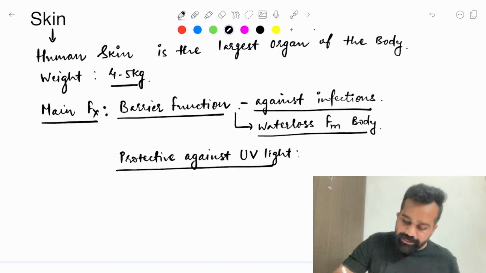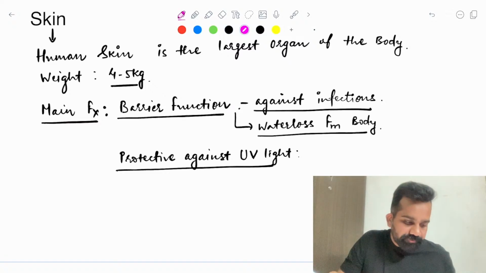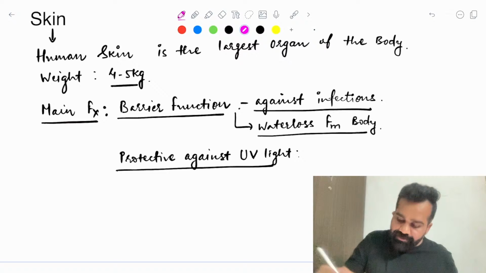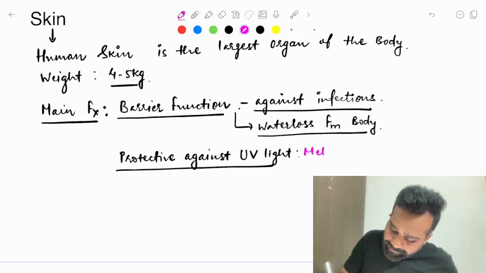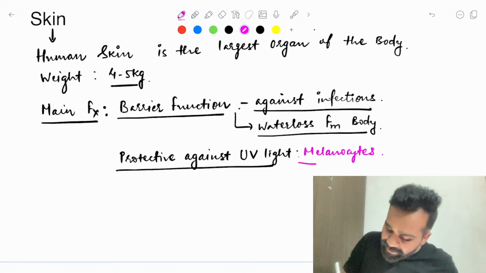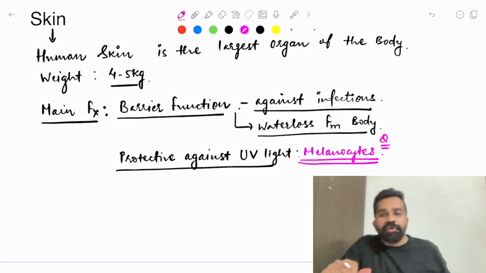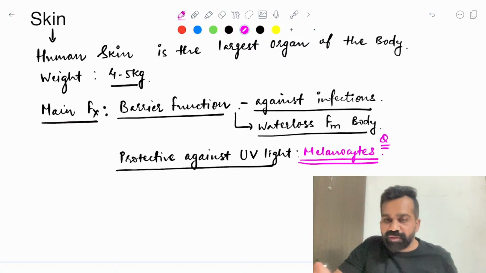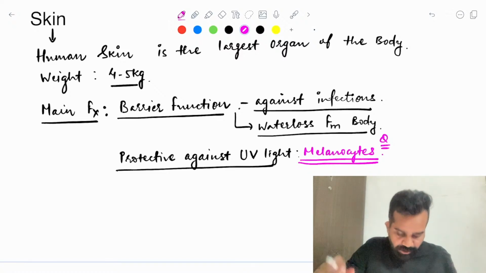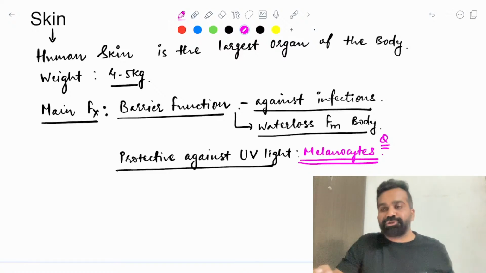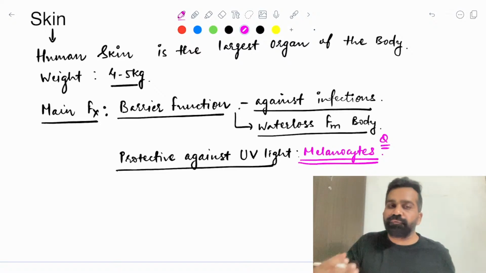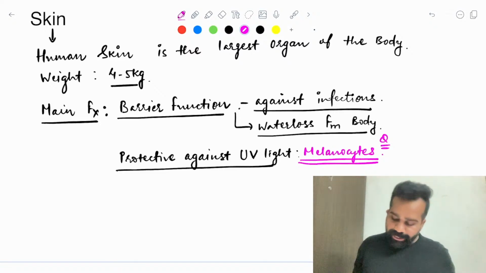Which cell protects us? Melanocyte. Always remember, that is why we as Indians, because we have brown skin, are naturally protected from skin cancer because of this melanin production. Because of this melanin production, we are naturally protected against UV light.